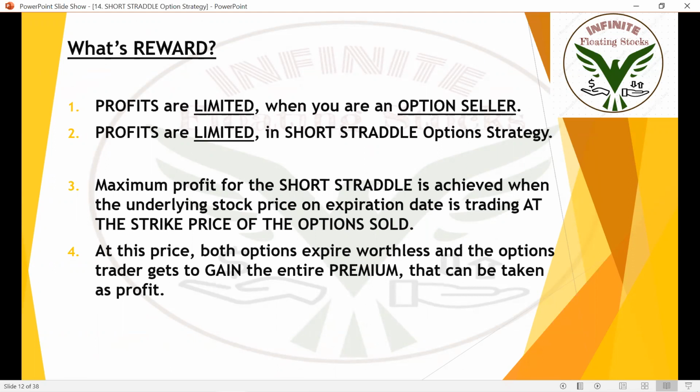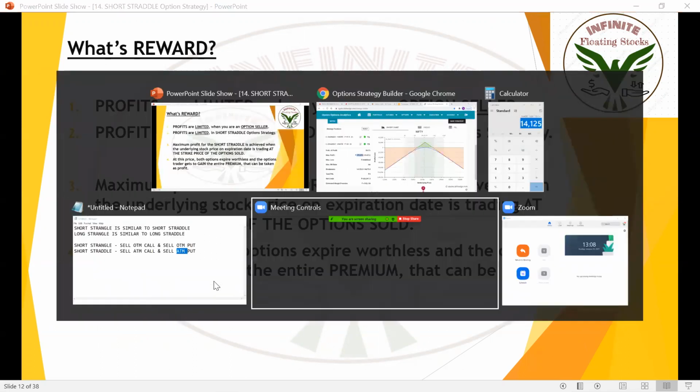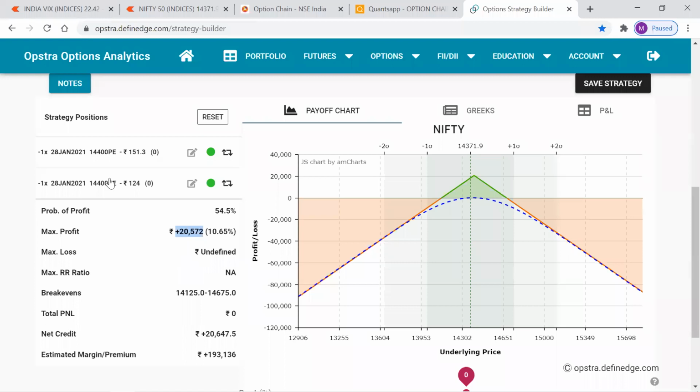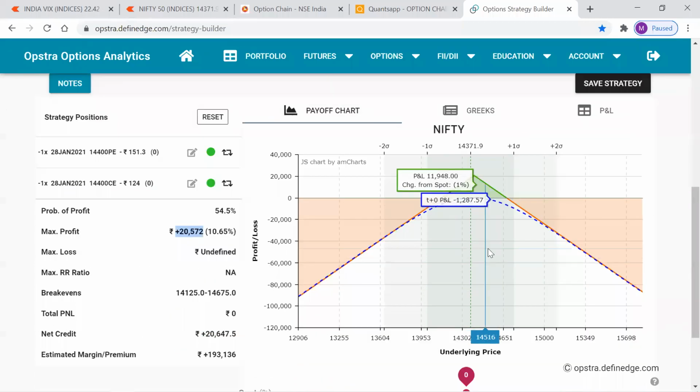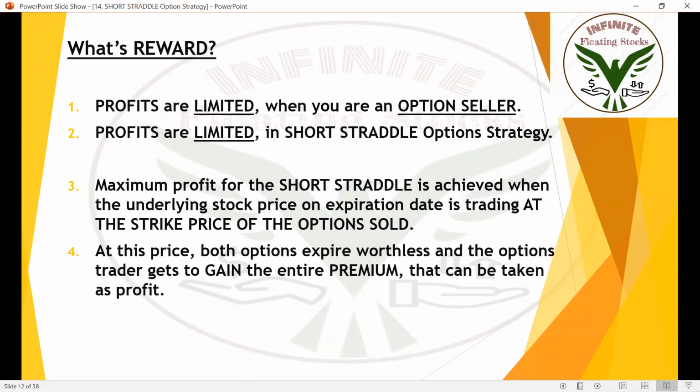That means we need this 151 to come down to zero and this 124 to come down to zero. For that to happen, the market needs to end at this peak point. That means the market should end around or close to 14,400 for us to see maximum profits in this strategy.